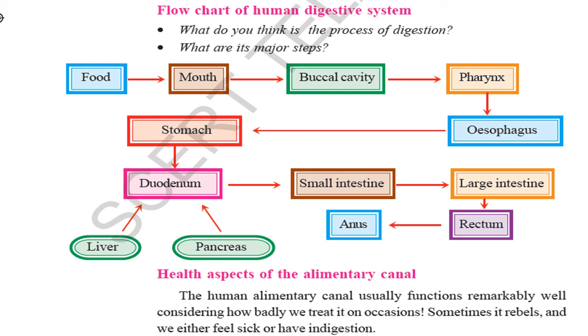The stomach is connected to the duodenum. The duodenum is connected to the small intestine, and the duodenum receives secretions from two organs, the liver and pancreas. The small intestine is connected to the large intestine, whereas the large intestine is connected to the rectum and the rectum is connected to the anus.